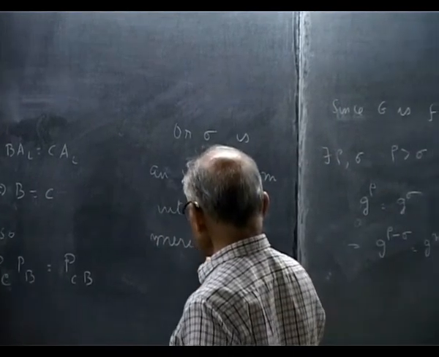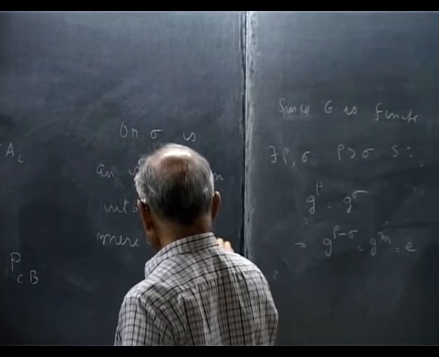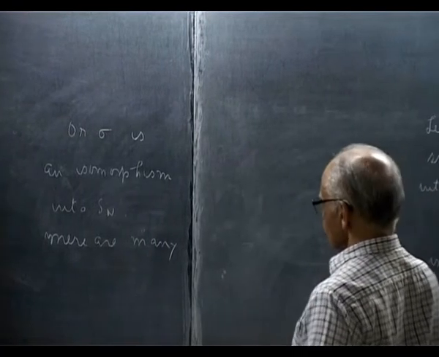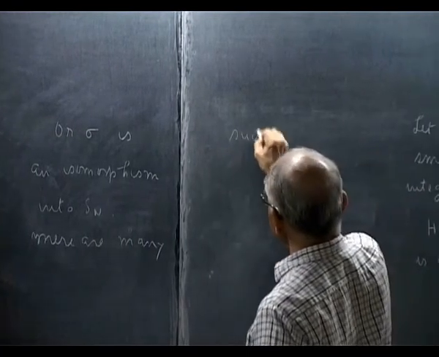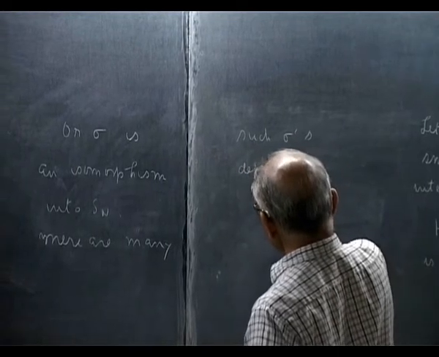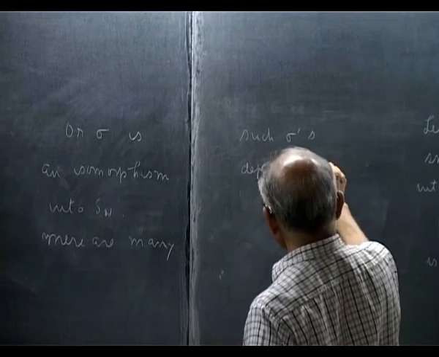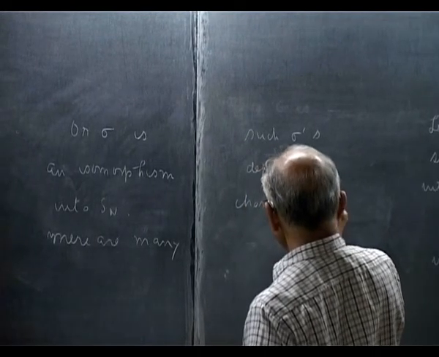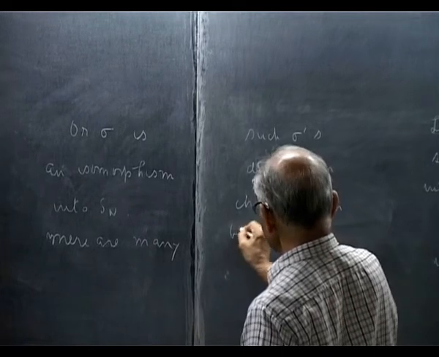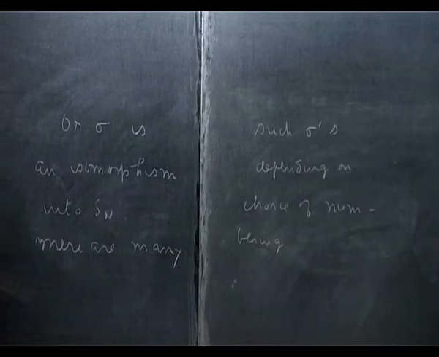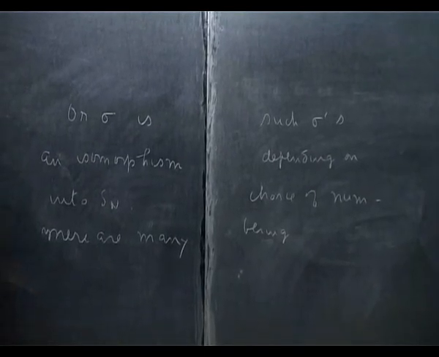There are many such sigmas, depending on the choice of numbering. But there is at least one. So every finite group is a subgroup of Sn.